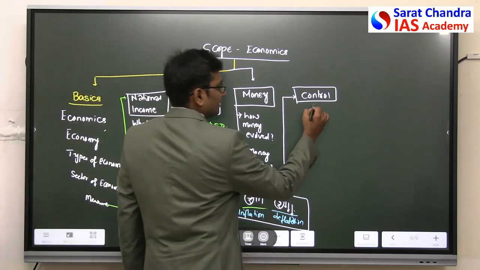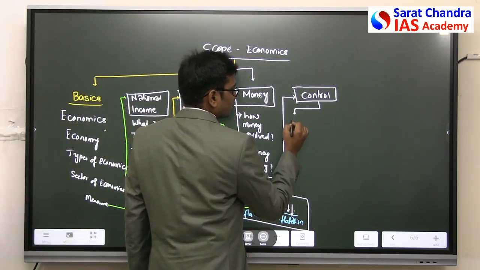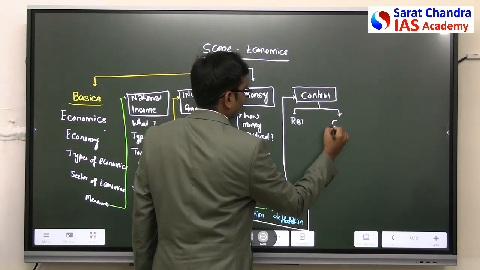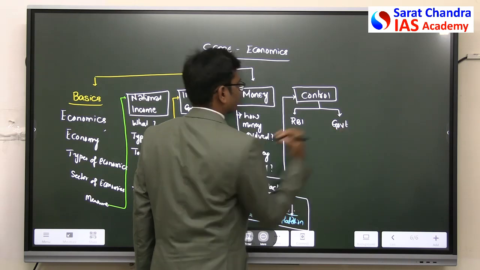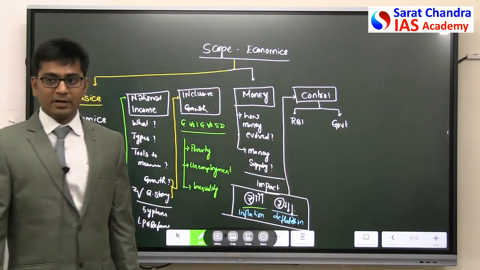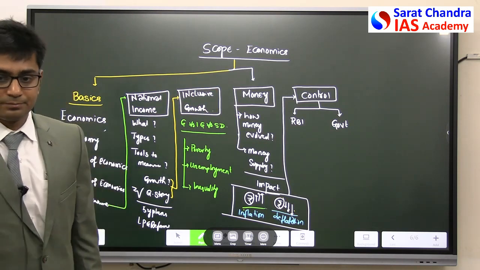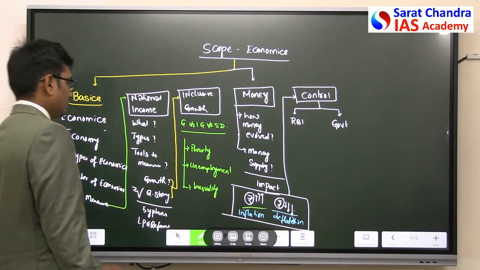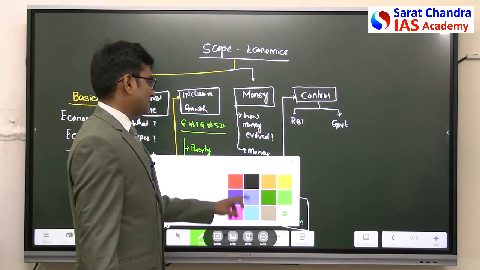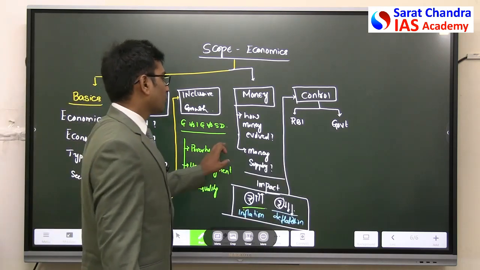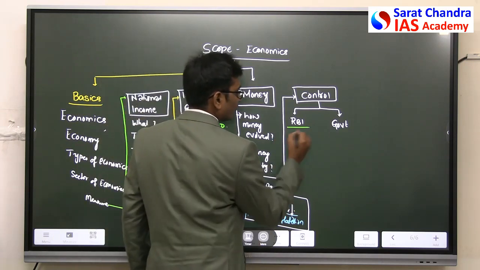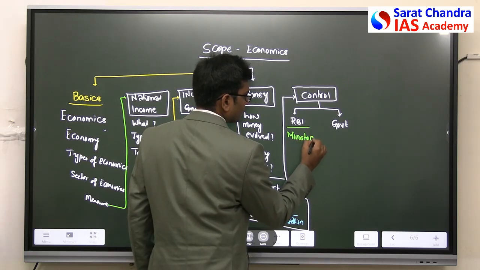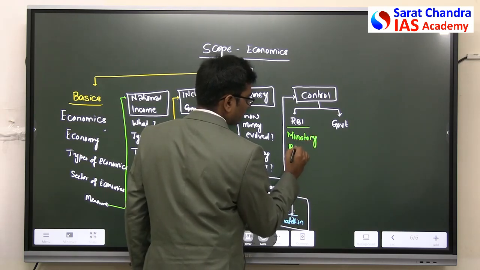In this we will be discussing how RBI will control it and how government will control it. Whenever RBI controls it, it is called as monetary policy.